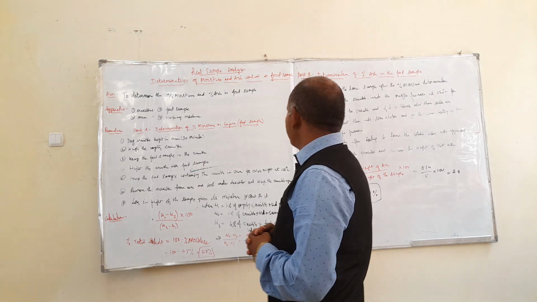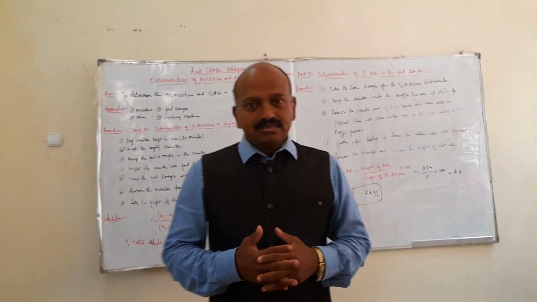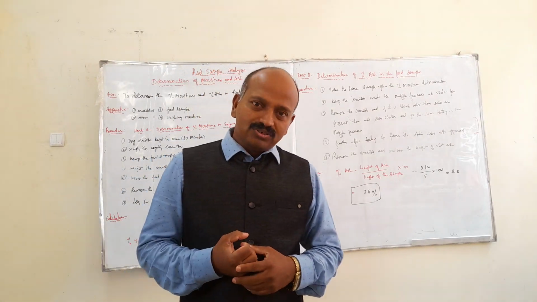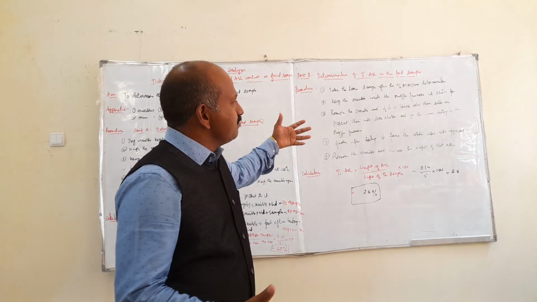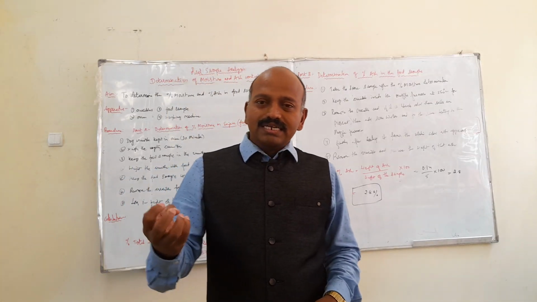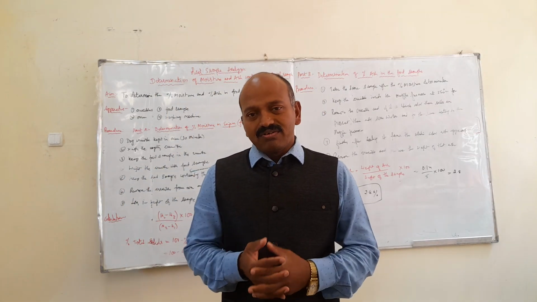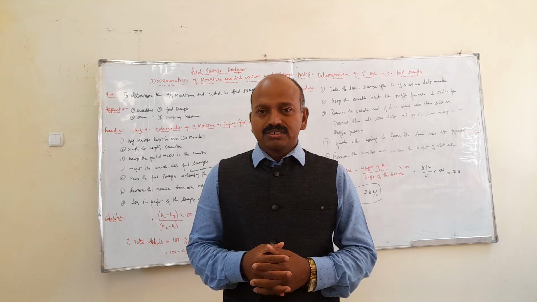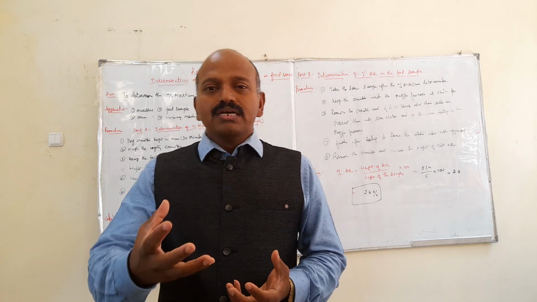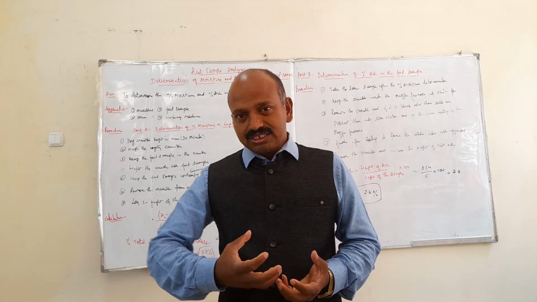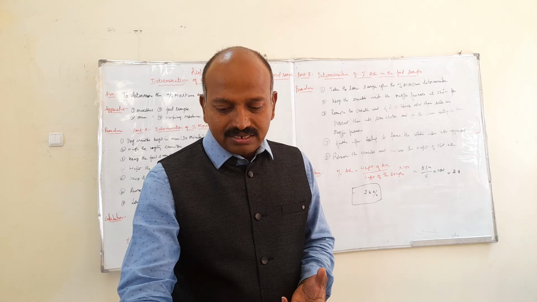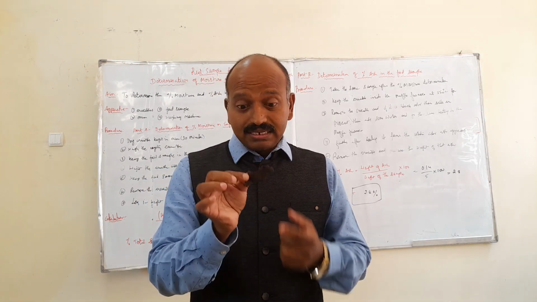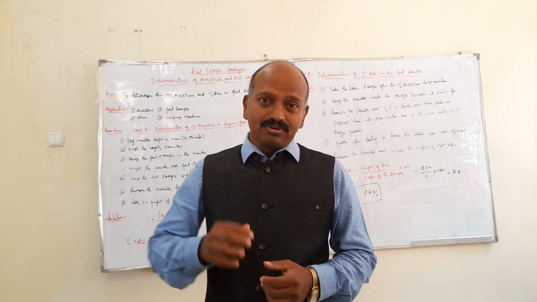Coming to part B, which is an extension of part A. In part B, we have to determine the percentage of ash present in the food sample. Continue the same experiment and keep the same sample with the lid inside the muffle furnace at 550 degrees centigrade for some time, maybe 1 or 2 hours. After that, open the muffle furnace and check. Suppose the sample becomes black in color; it indicates that the food sample contains salts.